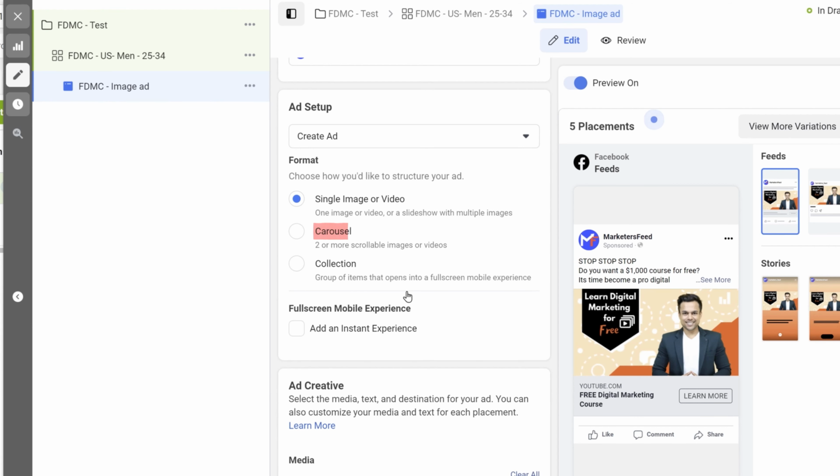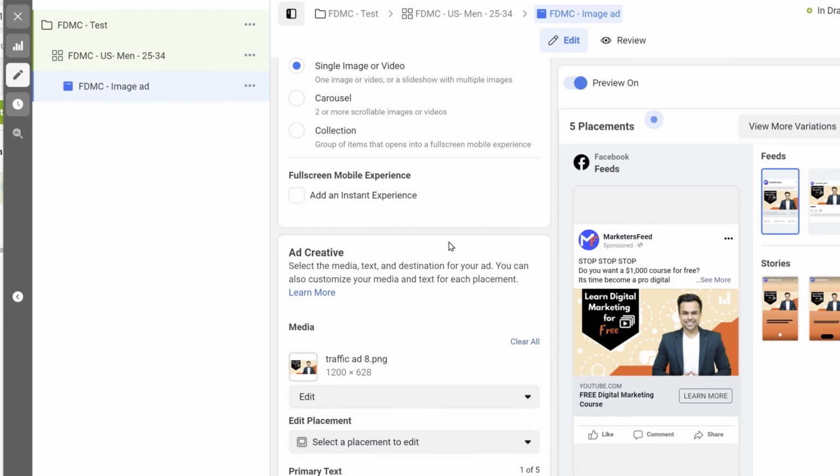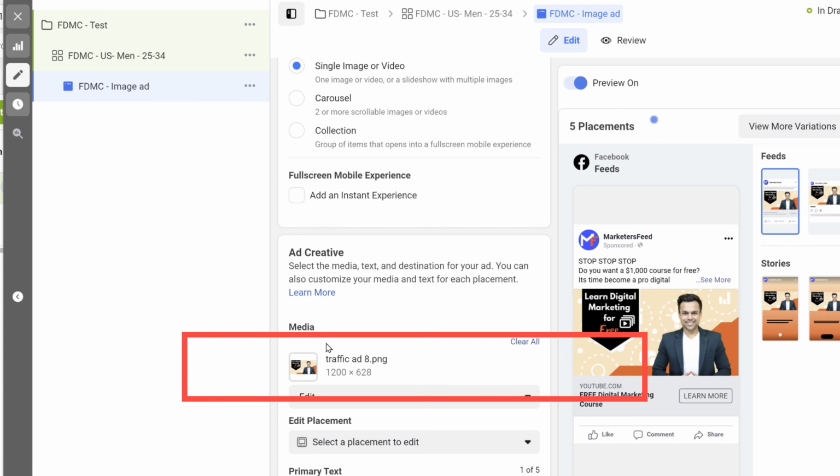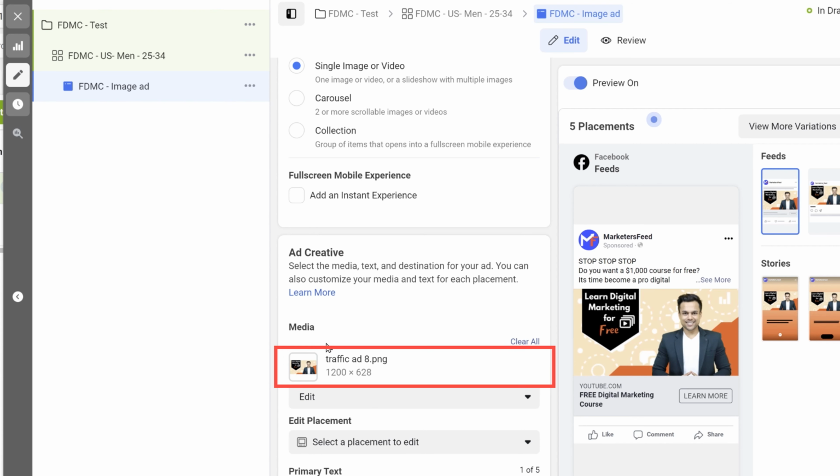You can also go for carousel or collection. Right now I have created an image ad, but if you want, you can also create a video ad here. To upload the image, you'll find the option here, select media. Here I've selected the image. You can also select the video if you want. Edit the placement.